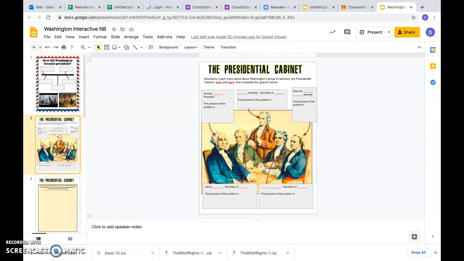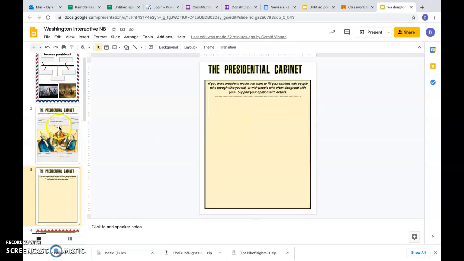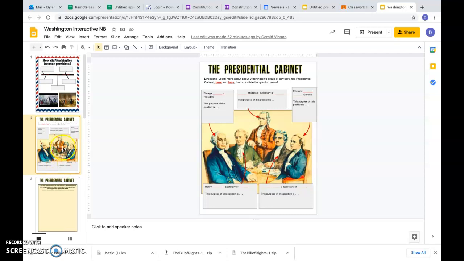All right, and we are working on slides 2 and 3. Again, yesterday you should have completed slide 1 while you're in class. Slides 2 and 3 are what we are working on today. So the directions say, learn more about Washington's group of advisors, the presidential cabinet here and here, then complete the